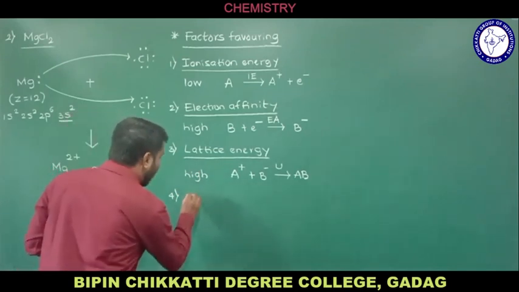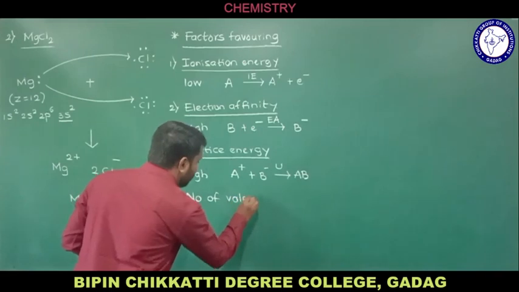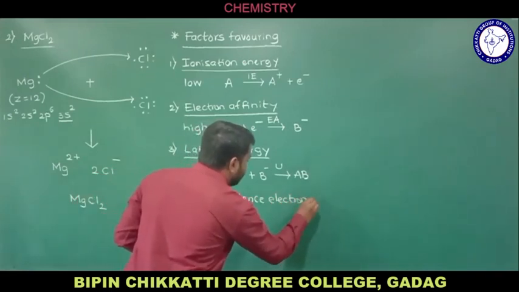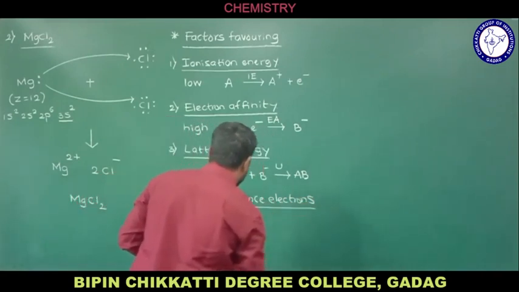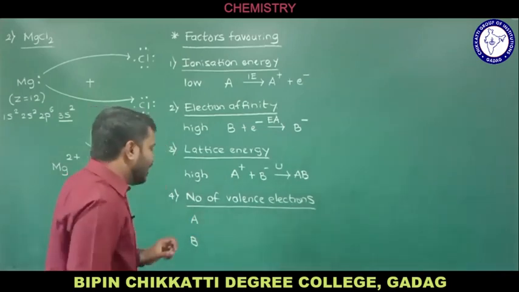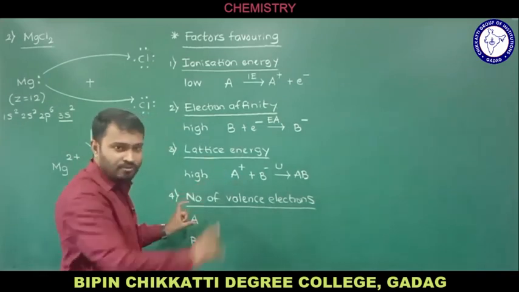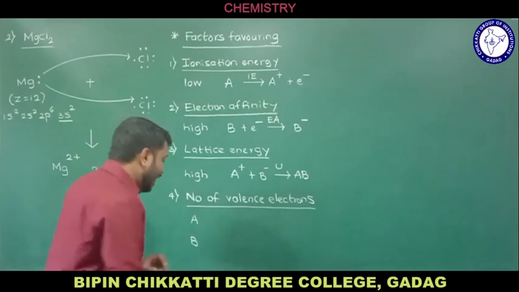Now we'll see condition number 4, that is the number of valence electrons. How does the number of valence electrons help us see the formation of an ionic bond? Let us assume I have A and B. A is going to form a cation by losing electrons, and B is going to form an anion by gaining electrons.